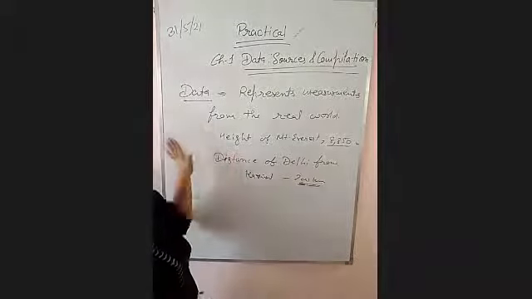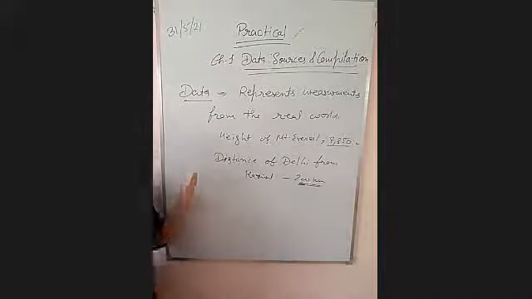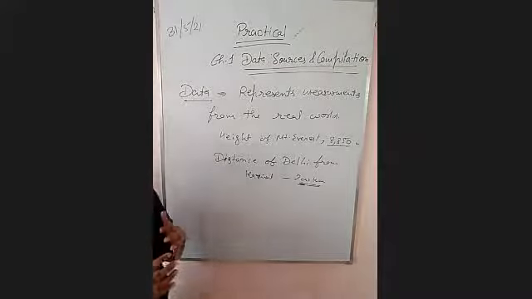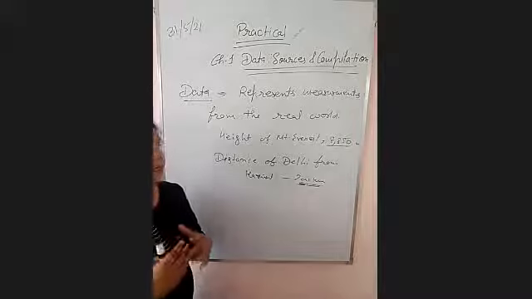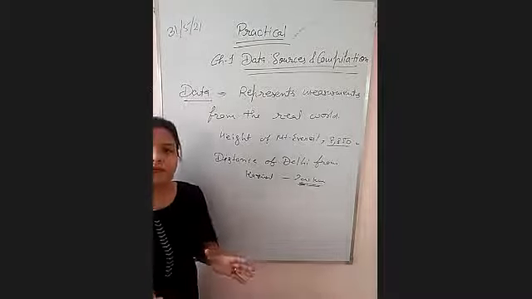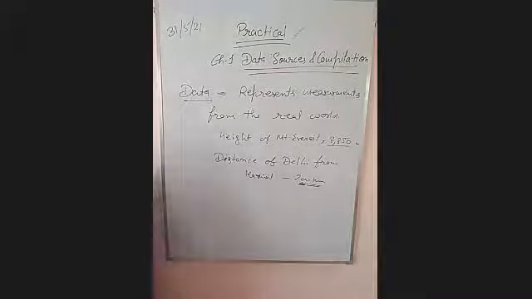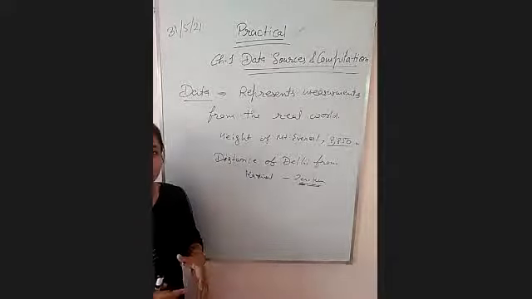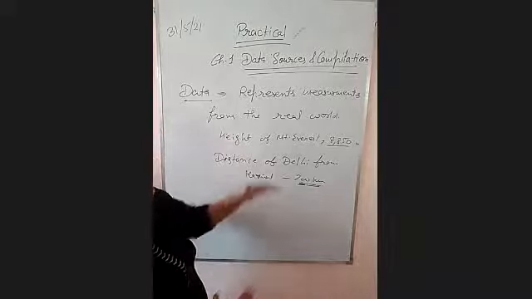So first of all, the first topic is data. What do we mean by data? Data are defined as the numbers which represent measurements from the real world, right? Because geography deals with a lot of distribution, a lot of physical phenomena, spatial phenomena, and temporal distribution. So we have to deal with all these phenomena, and these are on the basis of data.